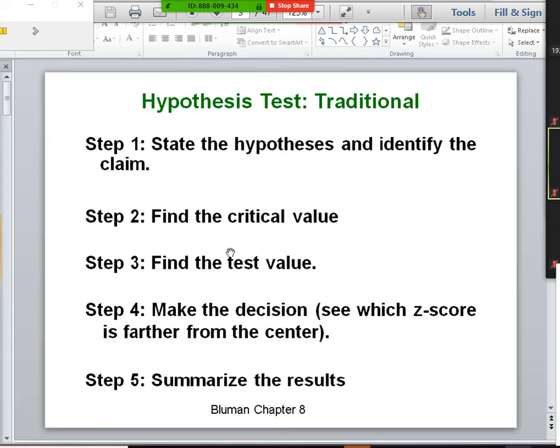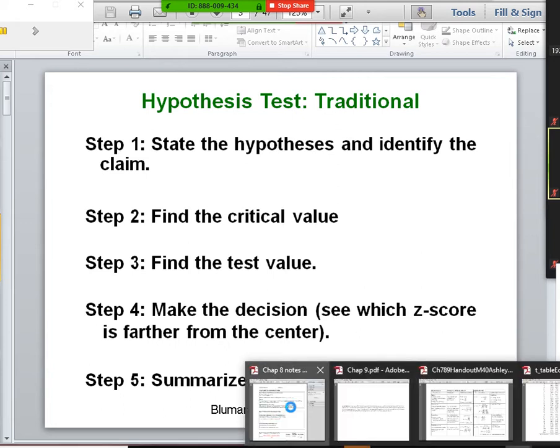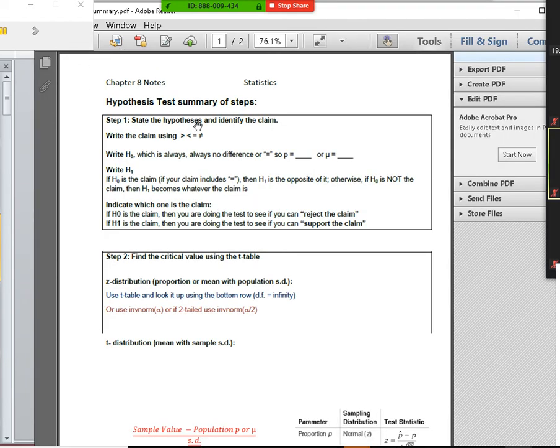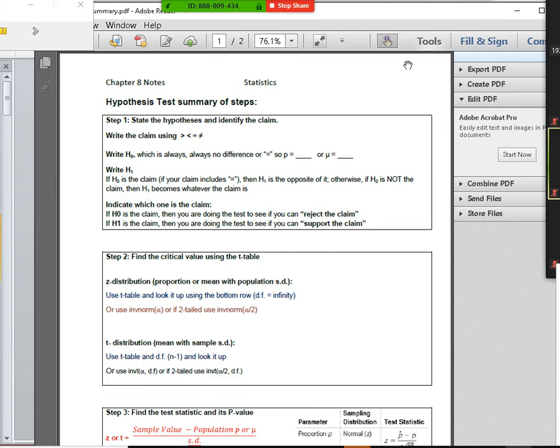So here is a reminder of the steps of the hypothesis test. Actually, I'm not going to go through these now, because what we're going to do is bust out this sheet: Chapter 8, Hypothesis Summary Steps. Grab those, find it. We're going to go through these steps right now and talk about them. If you don't have the printouts, that's okay. You'll just follow along, and it'll make more sense when you do have them in hand.